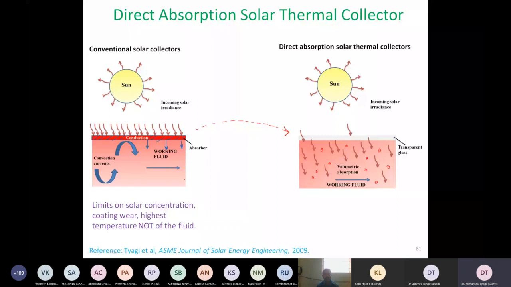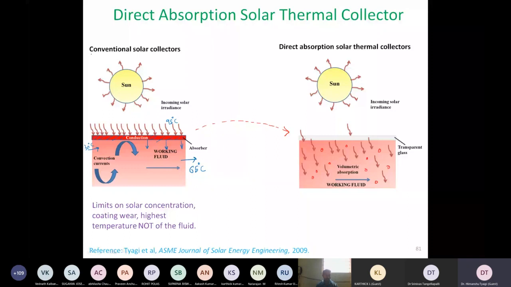So this is the general working principle of any solar collector which is conventionally available in the market as of today. So there is a fluid which enters at low temperature. Let us say it comes in at 30 degrees. And then because of the high temperature surface on the top, maybe the surface temperature can go as high as 95 degrees. Then this fluid will come out at significantly higher temperature over here. I hope this point is clear. In this particular case, we call it the surface absorption case, because there's a surface on top which absorbs the sunlight. And we are also calling it conventional solar collector because this is the way all conventional solar collectors are designed as of today.